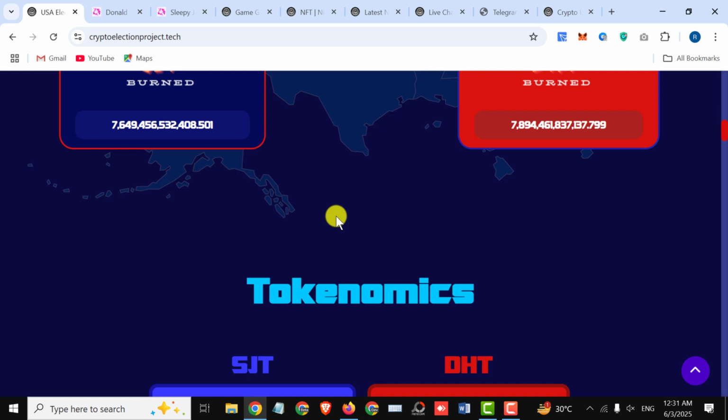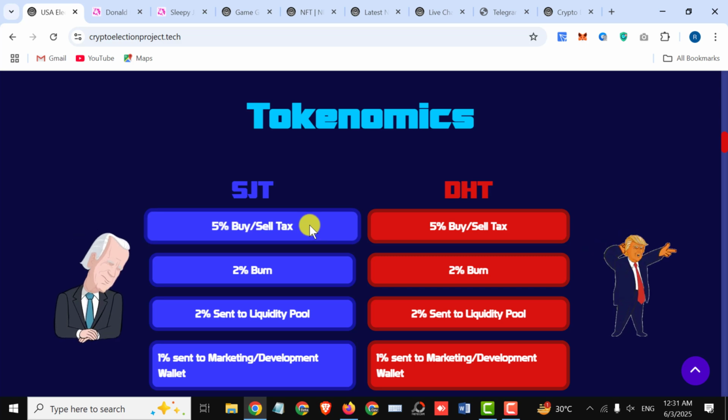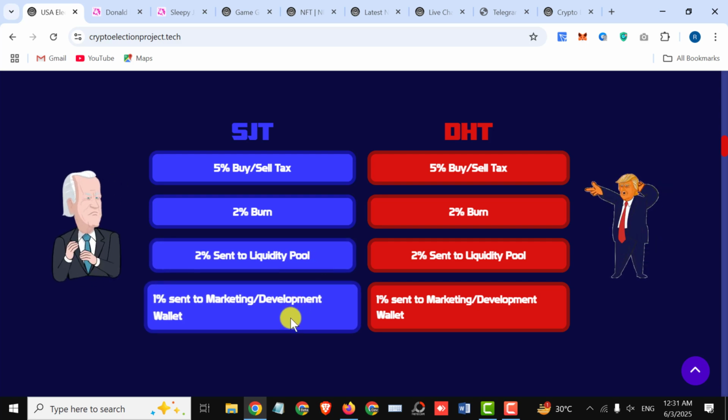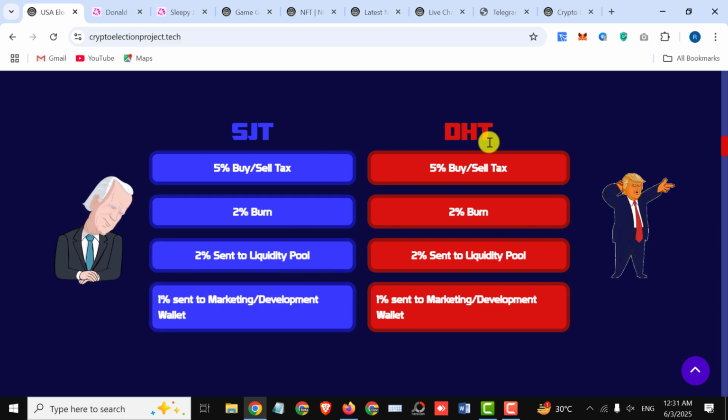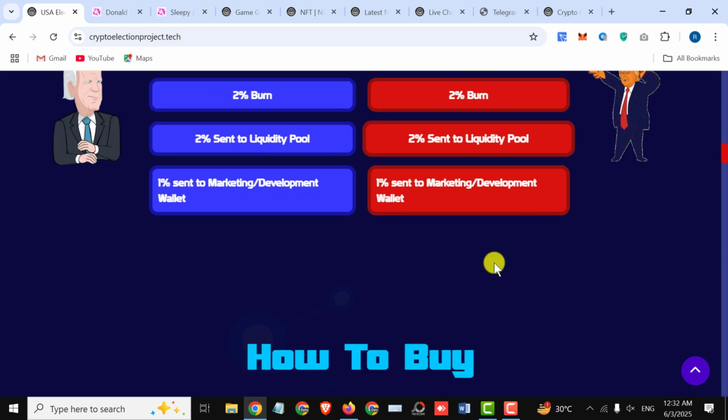Now back to the website. First, we have their tokenomic details. Here you can check it out. SJT token: 5% buy and sell tax, 2% burn, 2% sent to liquidity pool, 1% sent to marketing and development wallet. Next, we have DHT token: 5% buy and sell tax, 2% burn, 2% sent to liquidity pool, and 1% sent to marketing and development wallet.